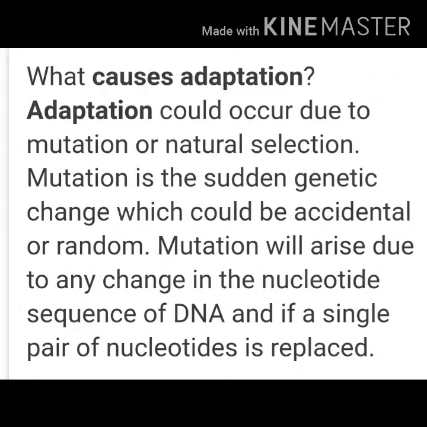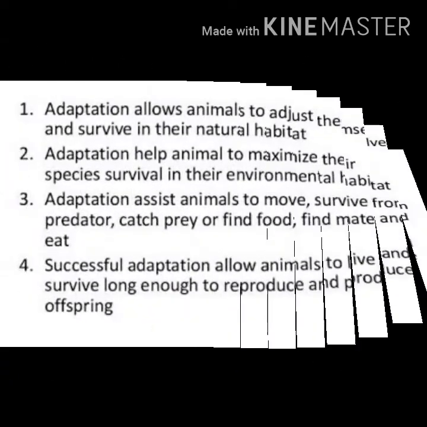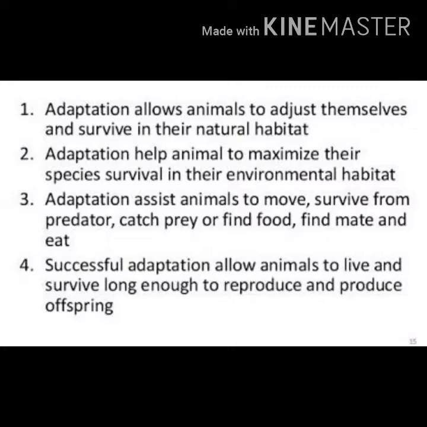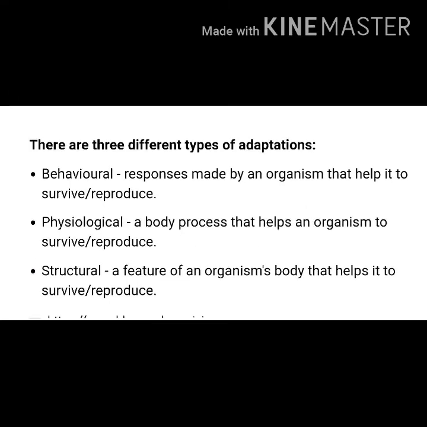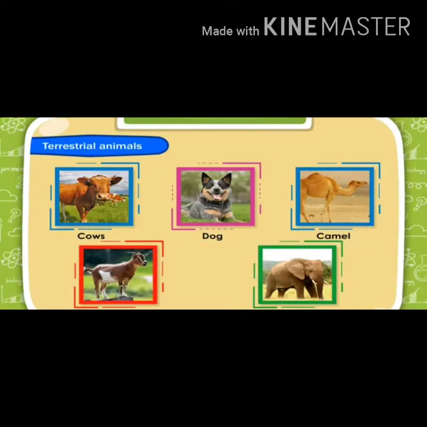What causes adaptation? Means, what are the reasons behind adaptation? Mutation or natural selection is the main reason behind all these adaptations. Adaptation allows animals to adjust themselves and survive in their natural habitat. Adaptation helps animals to maximize their species' survival in their environment. There are different types of adaptations: behavioral, physiological, structural. These are the different types of adaptations in living things.